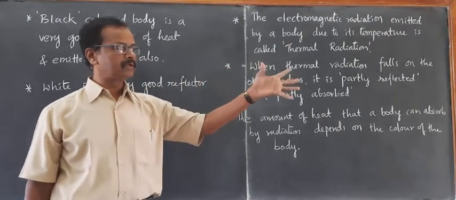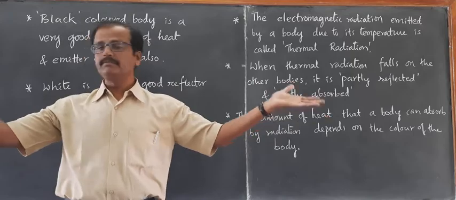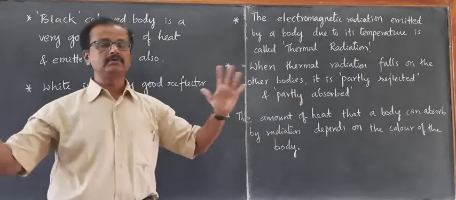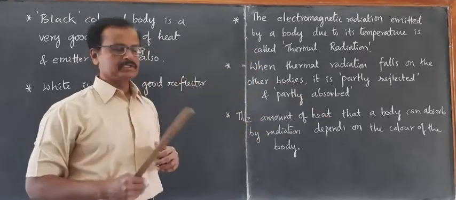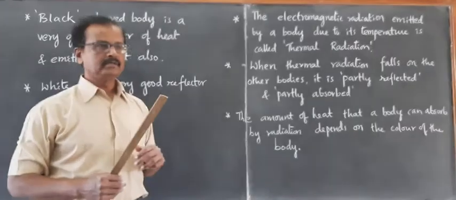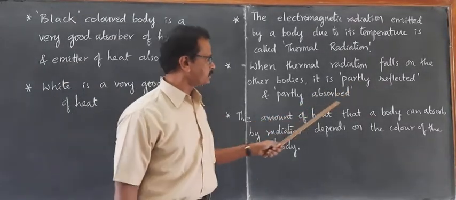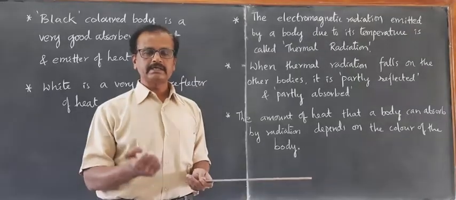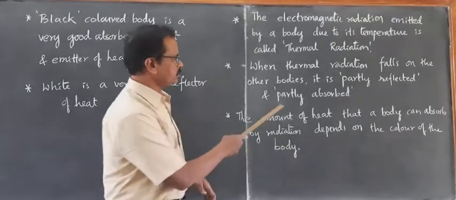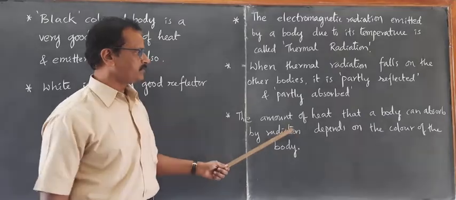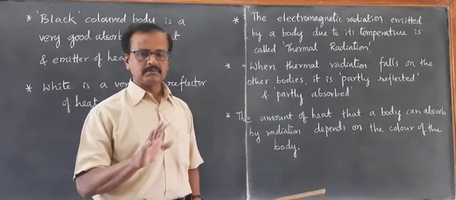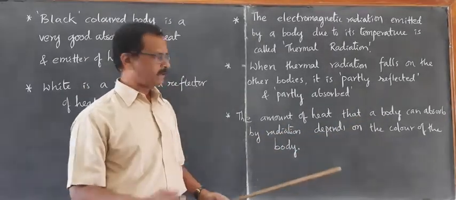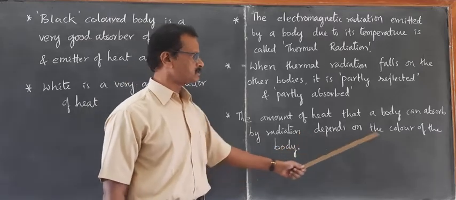Due to reflection only, we will be able to see the ground, we will be able to see the building, we will be able to see the nature because of reflection. And due to absorption, the surface which has received the radiation becomes hot due to absorption. Amount of heat that a body can absorb by radiation depends on its color.